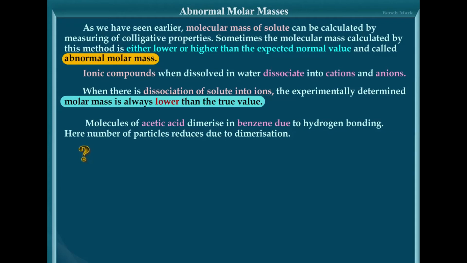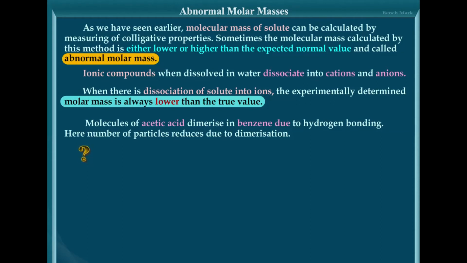Now, in the next part, you can find the ionic compounds. Ionic compounds, we know, undergo dissociation. So, what happens during dissociation of solute particles? Electrolytes like acids, bases and salts dissociate in aqueous solution to form two or more ionic particles. Therefore, the number of particles in solutions of such substances will increase. So, potassium chloride, sodium chloride, when dissolved in water, dissociate into Na plus and Cl minus, K plus and Cl minus. So, the number of particles increases.